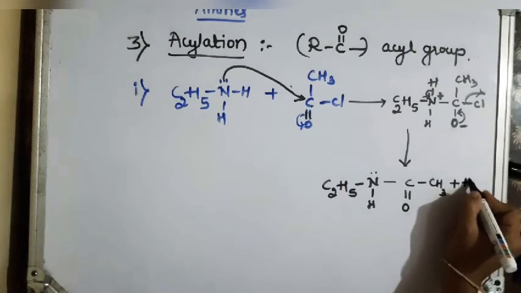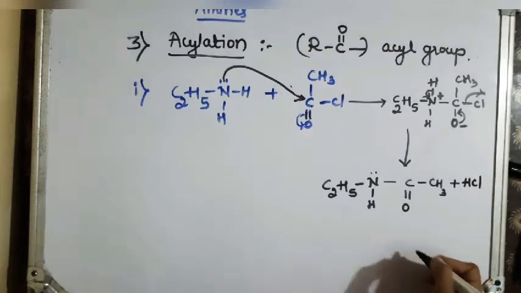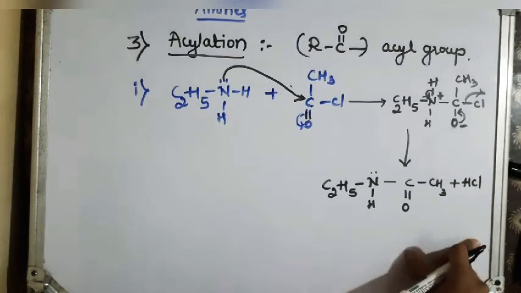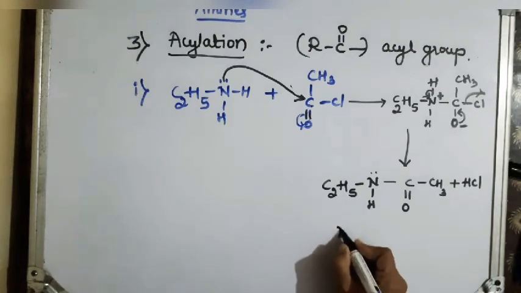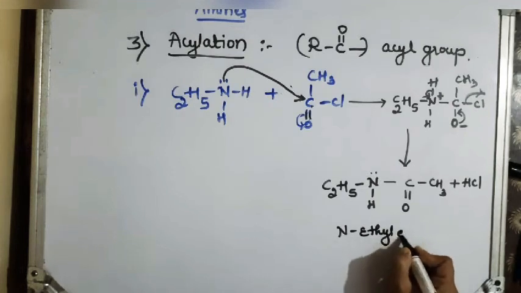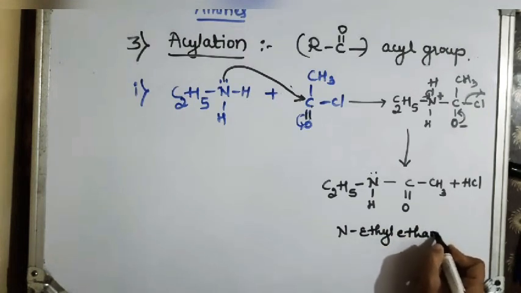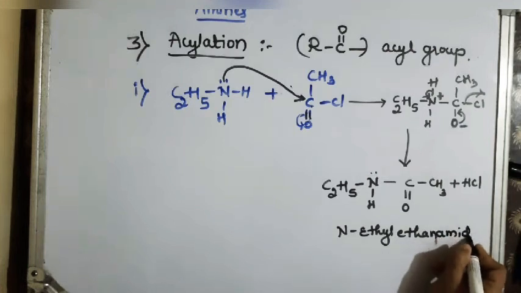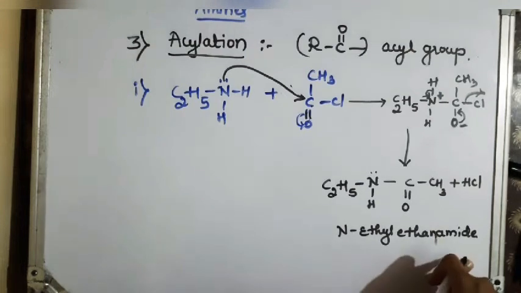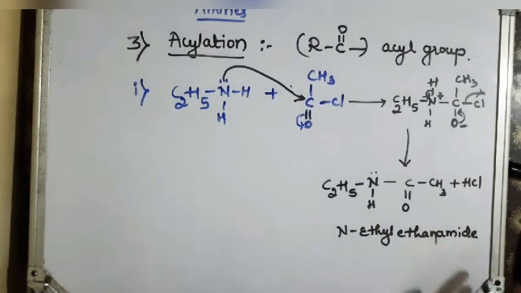So that H plus and Cl minus combine to form HCl, and you get this particular amide, that is N-ethyl ethanamide, as a product.